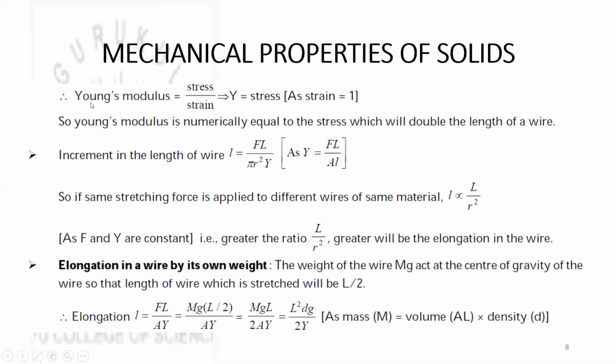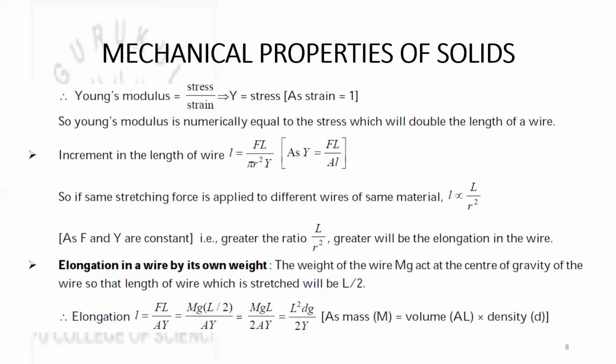In such a case, Young's modulus is equal to stress, because Young's modulus is expressed as stress by strain, and strain is equal to 1. So Young's modulus is equal to stress. So we need to remember that whenever we double the length of the wire, the stress which will be developed in the body, or the stress required to produce that change, will be equal to Young's modulus. Or alternately, the definition of Young's modulus can be said in this way: Young's modulus is numerically equal to the stress which will double the length of the wire.